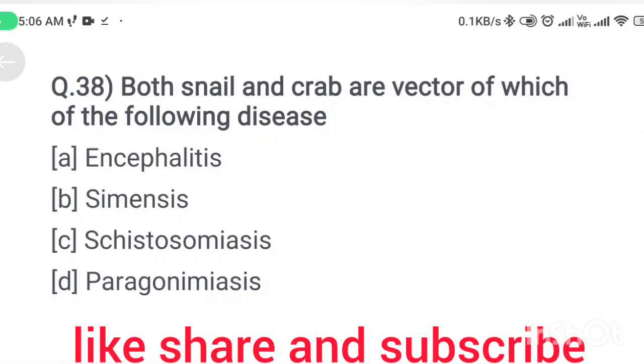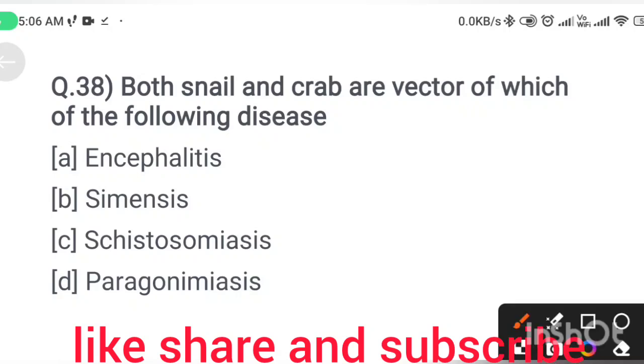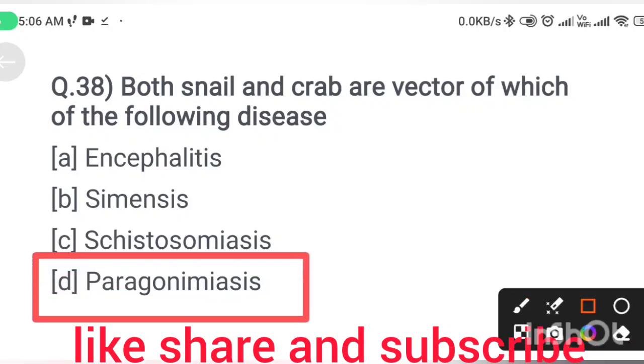Next question. Both snail and crab are vectors of which of the following diseases? Correct answer is option D, paragonimiasis. Paragonimiasis is a parasitic lung infection caused by eating raw or undercooked crabs or other infected seafood.